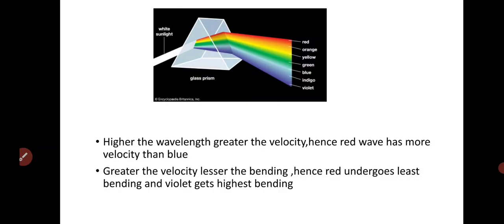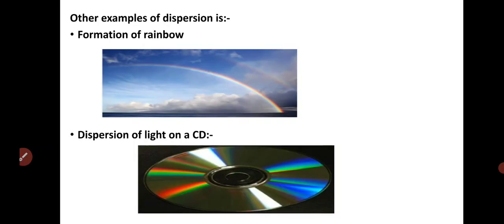There are so many other examples of dispersion. First one is the formation of a rainbow. When sunlight passes through water droplets, a rainbow forms. Next example is dispersion of light on a CD. On a compact disc or CD, we observe that light disperses into 7 different colors.